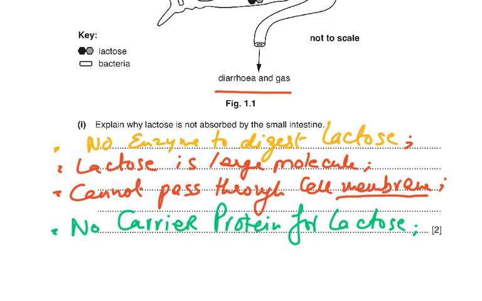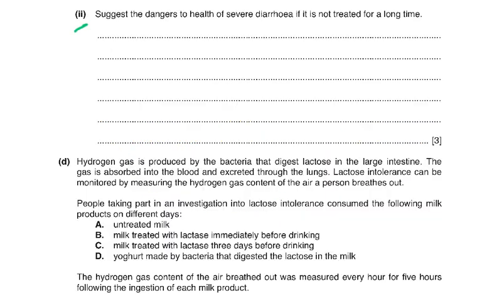But of course, there is no carrier protein for it in the human cell membrane. Then part 2 of the question suggests the dangers to health of severe diarrhea if it is not treated for a long time. Yeah, there's going to be dehydration. Why? Because there's going to be a loss of water, loss of salts, loss of vitamins, loss of minerals. And this is going to result in decrease in the volume of blood. So when the volume of blood decreases, the blood pressure decreases.